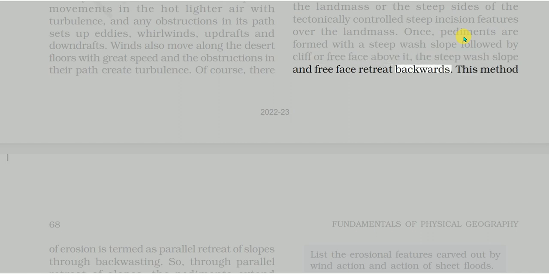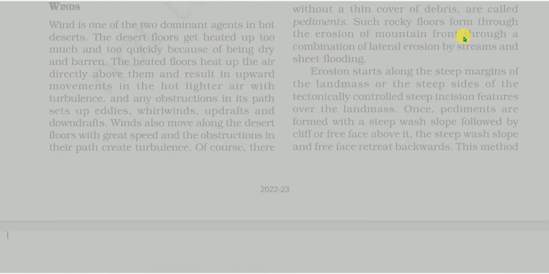Wind is one of the two dominant agents in hot deserts. The desert floors get heated up too much and too quickly because of being dry and barren. The heated floors heat up the air directly above them and result in upward movements in the hot lighter air with turbulence, and any obstructions in its path set up eddies, whirlwinds, updrafts and downdrafts. Winds also move along the desert floors with great speed and the obstructions in their path create turbulence.